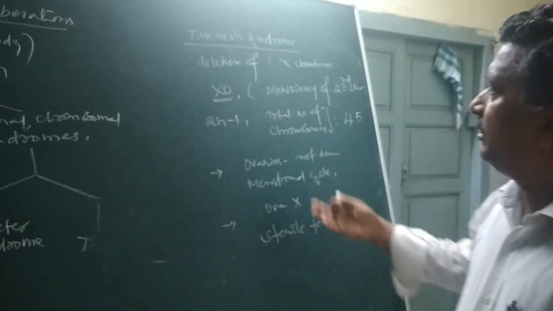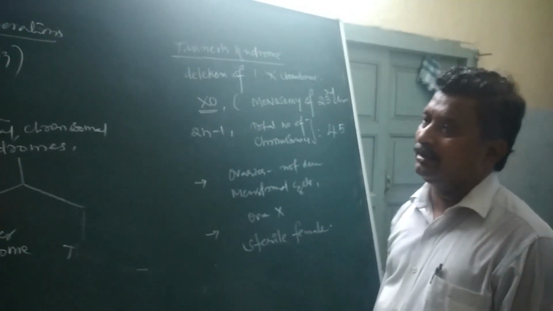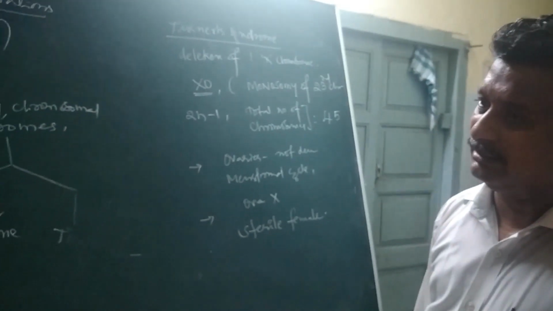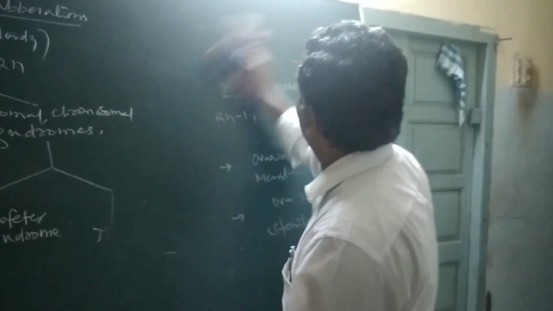These are all developed by Turner's syndrome. It is also a process of non-disjunction. So only the remaining two things are here after the completion of Turner syndrome.